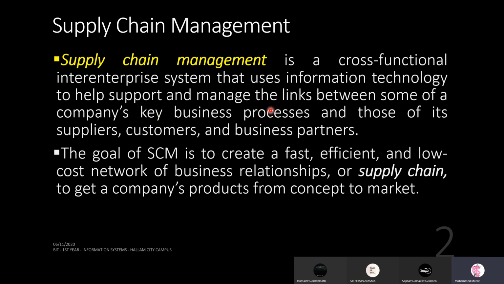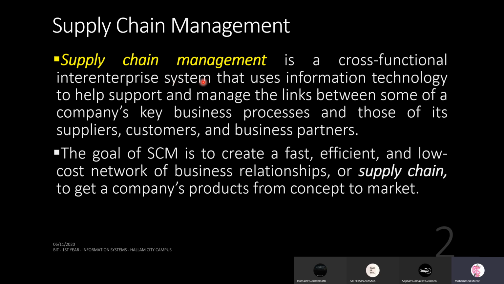What could be the key business processes in a company? Sales, purchasing, accounting, HR, all these are key business processes. So how do we coordinate that with the different stakeholders such as suppliers, customers, and business partners? These are the breakdown points if you want to easily memorize the definition. So highlight this word cross-functional. Cross-functional and inter-enterprise are almost the same, so they have put them together.